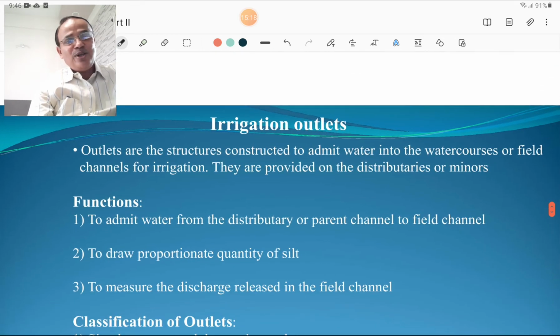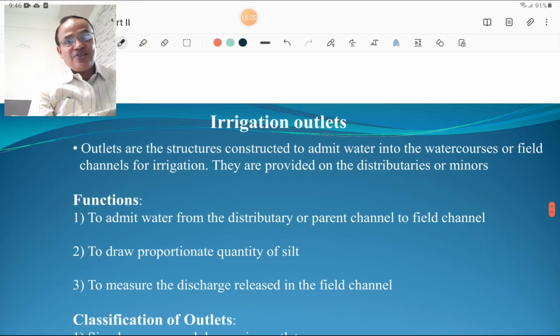Then we are going to discuss the irrigation outlets. There are different types of outlets, as shown earlier. The outlets are the structures which are constructed to admit the water into water courses or field channels for irrigation. They take out the water from the main canal, branch canal or distributaries and supply that water to the farmers or water courses. They are provided on the distributaries or minors.